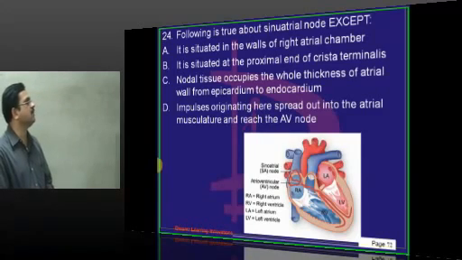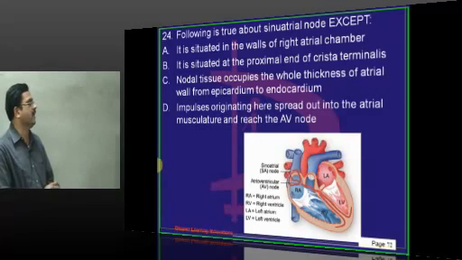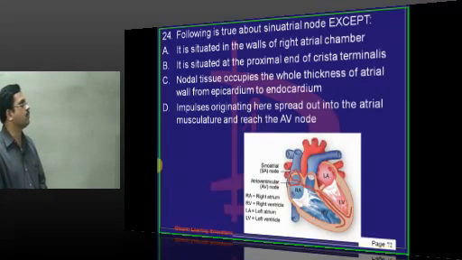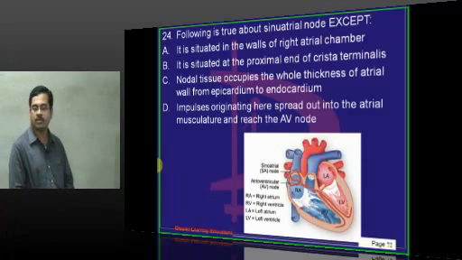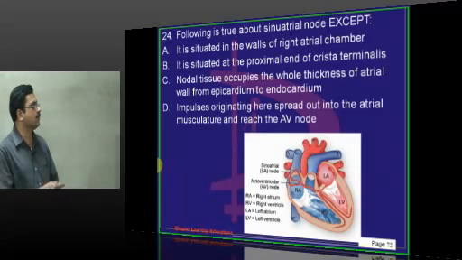Following is true about the sinoatrial node except: SA node is situated in the wall of the right atrial chamber. It is situated at the proximal, upper end of the crista terminalis. Nodal tissue occupies the whole thickness of the atrial wall from the epicardium to the endocardium. Impulses originating here spread out to the atrial musculature and reach the AV node. So through the conducting tissue, from the SA node through the internodal tracts, it reaches the AV node.